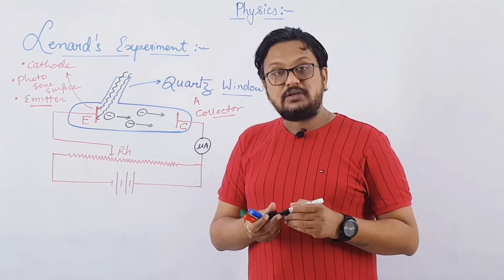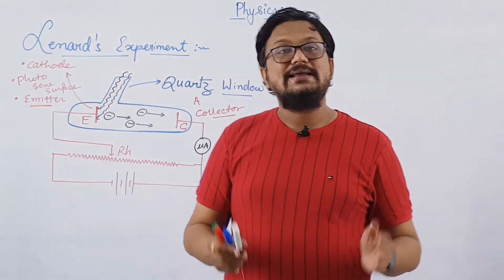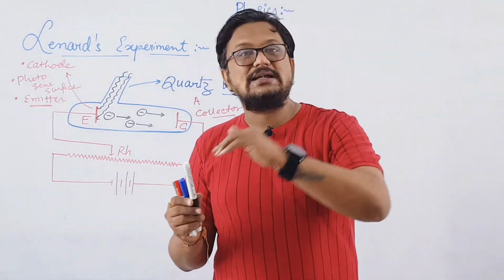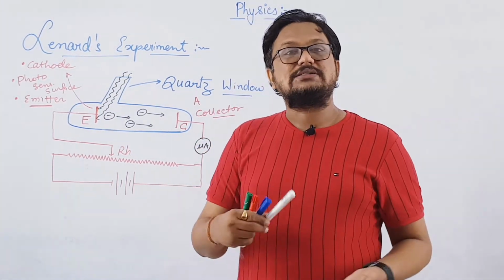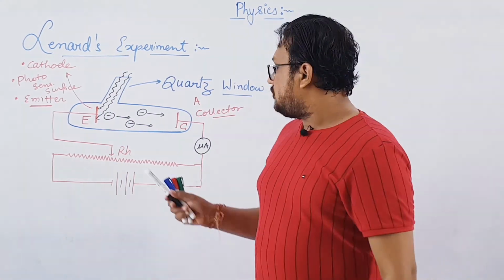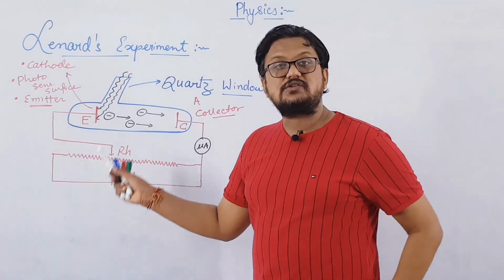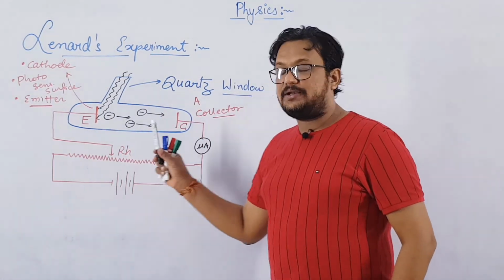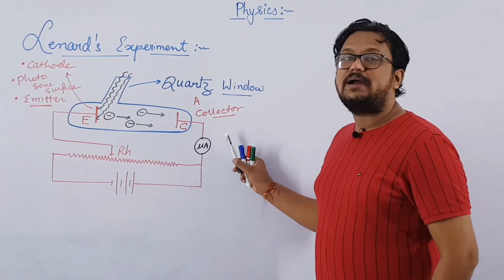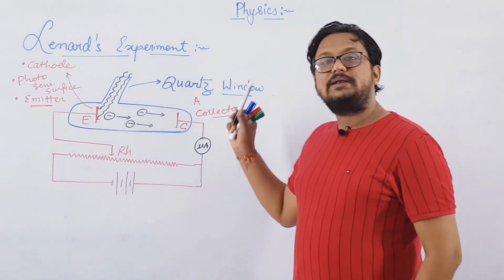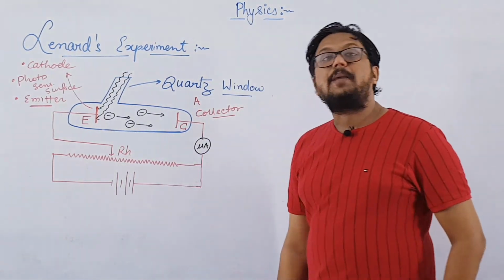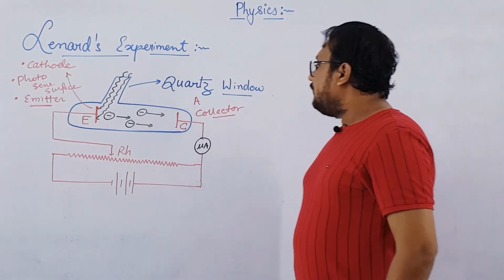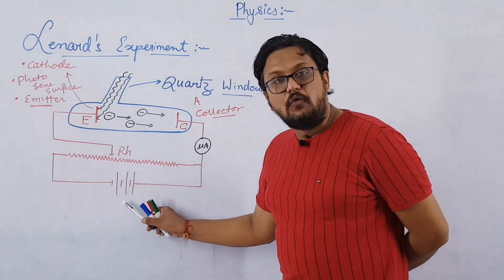Here the most important thing which you have to remember is that the electrons will be emitted from the surface of the metal plate, not from inside the metal plate, right? That we are going to discuss in Einstein's explanation and all that. So here electrons are emitted from the surface of the photosensitive material, or you can say from the surface of the emitter, and are received by the collector, and a current of the order of microampere flows in the circuit. Clear?